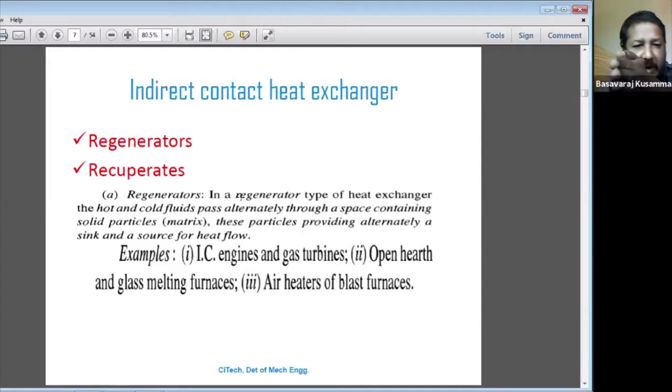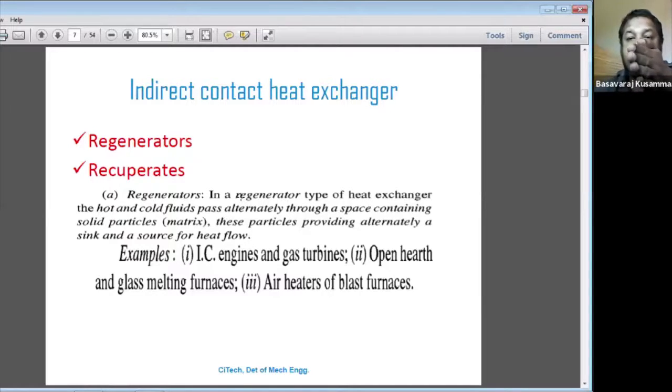Here the solid particles can be called a matrix. Suppose it is a matrix; a particle matrix means we have taken a porous media, a wall which is a porous media. Understand? It contains a matrix of solid particles.